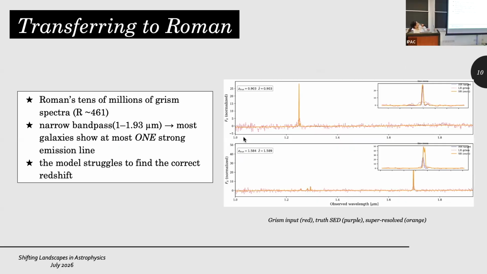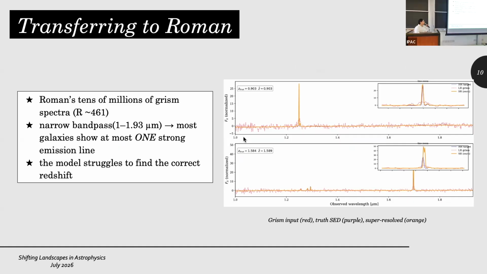Okay, so now let's try and transfer this framework to Roman. These are very preliminary results from these techniques. We have just started working on Roman simulations. The issue here is that Roman is going to give us tens of millions of Grism spectra at R of approximately 400. However, the bandpass is much narrower compared to JWST.